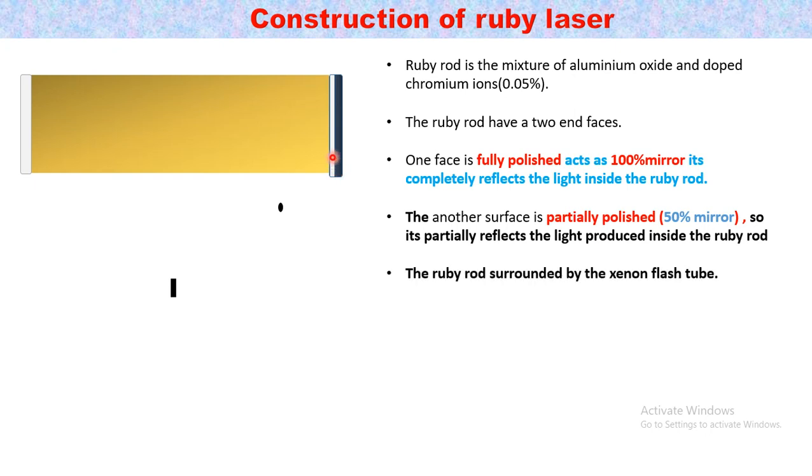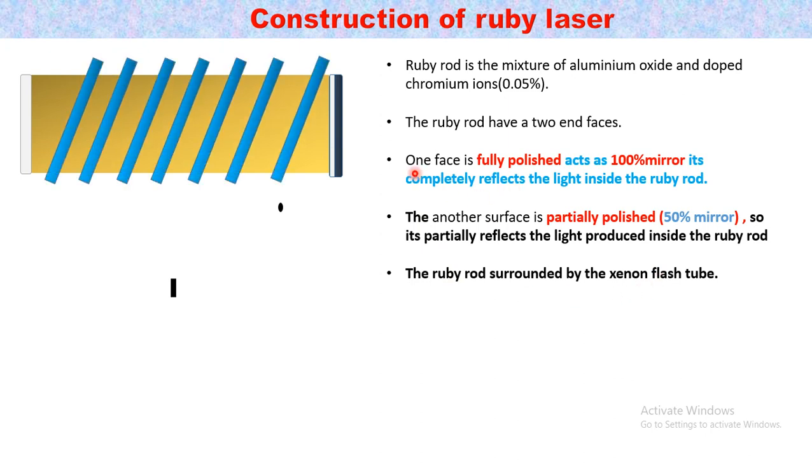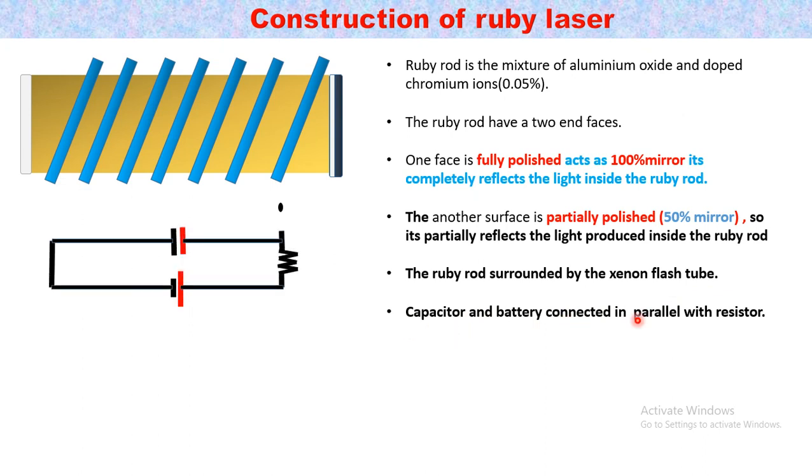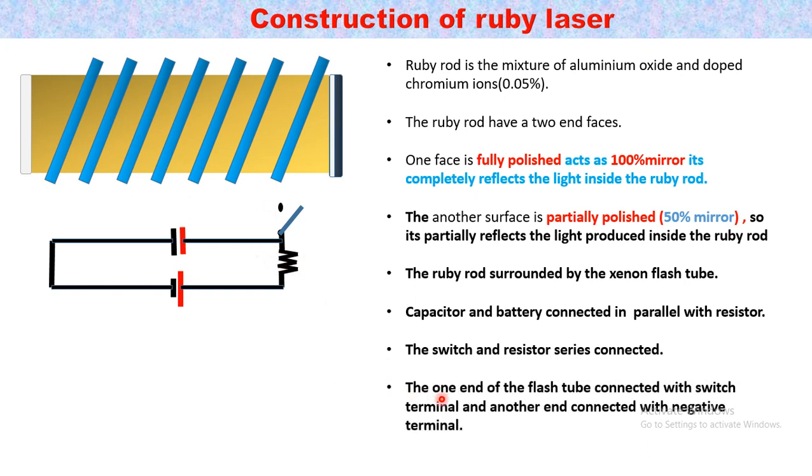The ruby rod is surrounded by the xenon flash tube. The capacitor and battery are connected in parallel with the resistor, and the switch and resistor are connected in series. For safety purposes, one end of the plastic is connected with the switch terminal and the other end is connected to the negative terminal of the capacitor or battery.